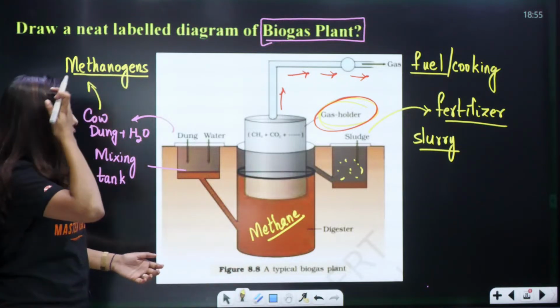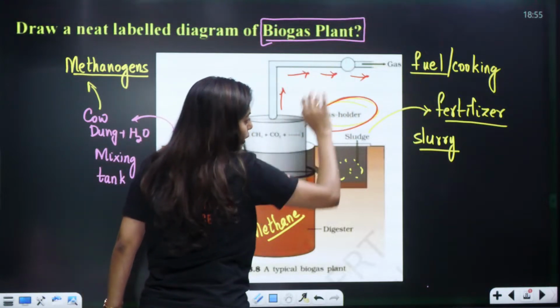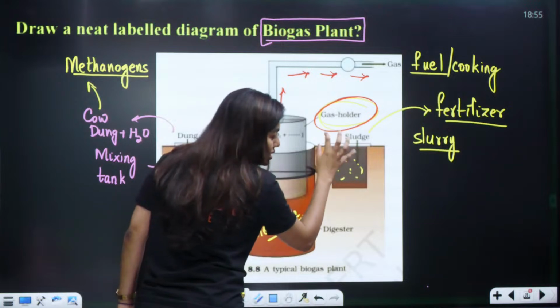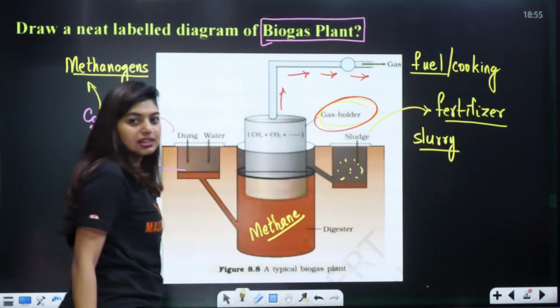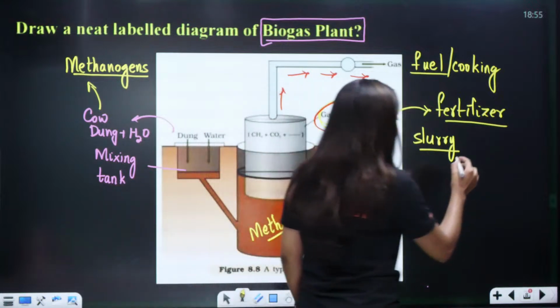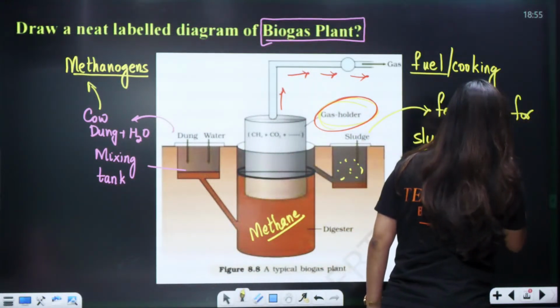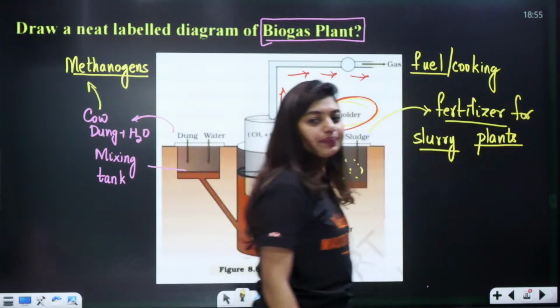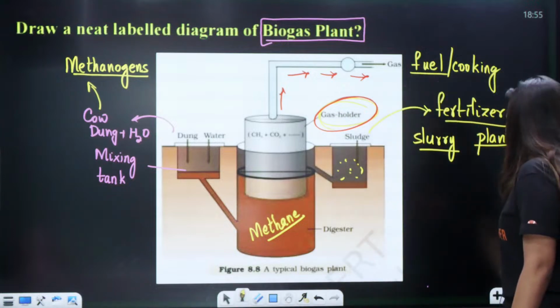Yes. So look here, students, the gas from this mixture will be used for cooking. Now the leftover dung and water, everything will be used as sludge, or slurry, we can use either word, and that will be used as fertilizers for plants. Done? Yes? Okay, clear.